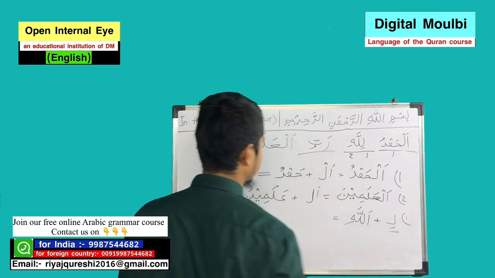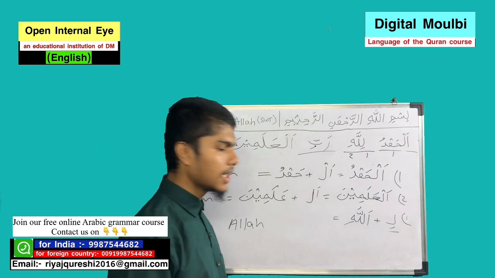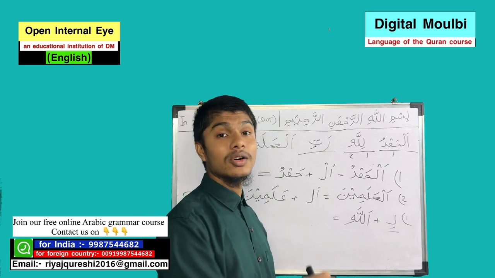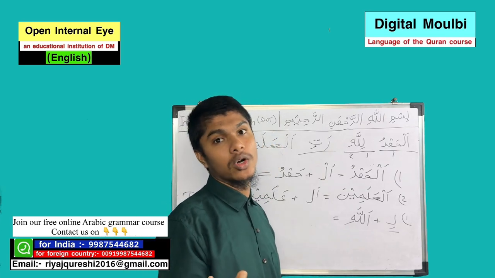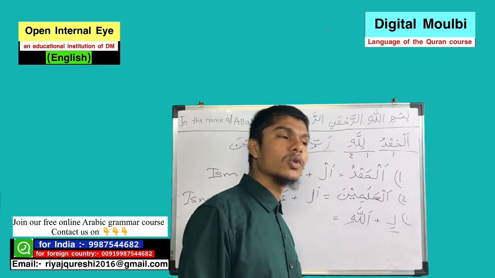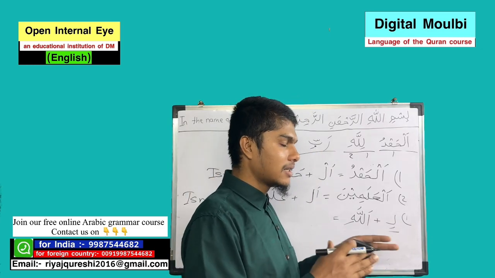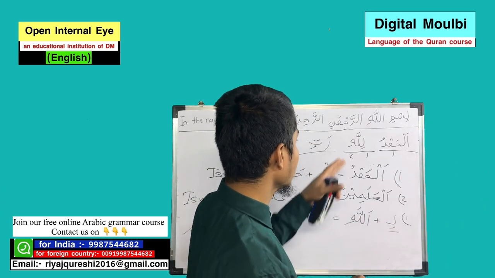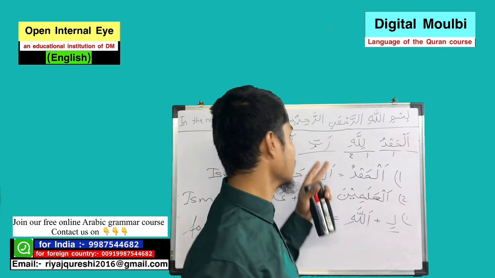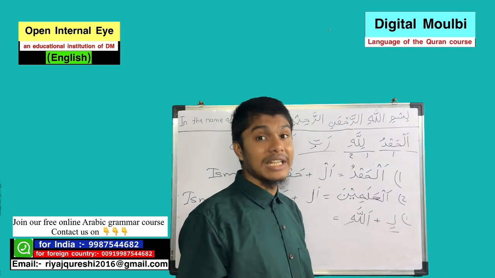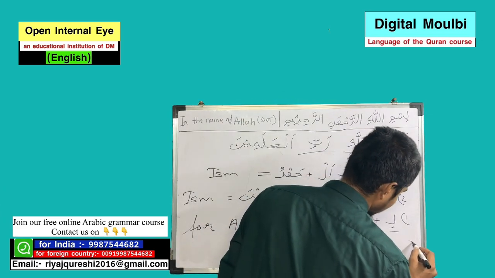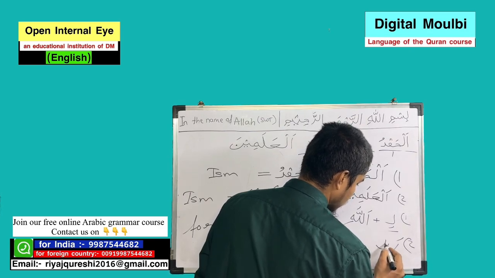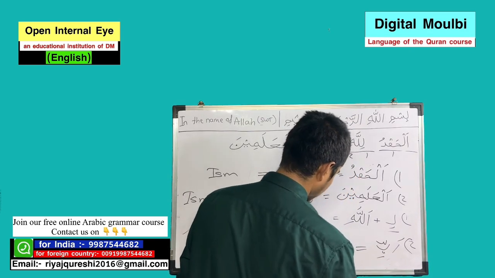And number Rabb. What is the meaning of Rabb? First we have to find the meaning in the English language, because this is our second condition, second way, meanings of a word. First we translate that word, then we find whether it matches our condition. Condition means 9 meanings of ism. We check whether this word has any one of those 9 meanings or not. So let's translate this word Rabbi. Rabbi means Lord.